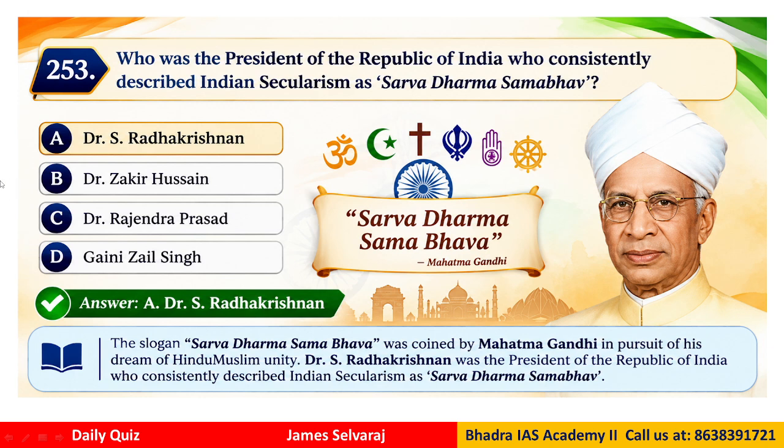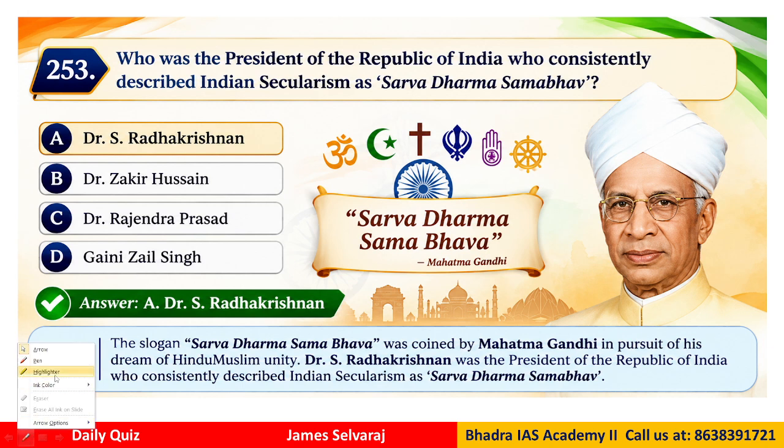Question 253. Who was the President of the Republic of India who consistently described Indian secularism as Sarva Dharma Sambhav, right? So now here we have Dr. S. Radhakrishnan, Dr. Zakir Hussain, Dr. Rajendra Prasad, or Zail Singh.